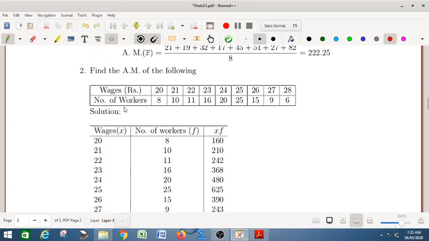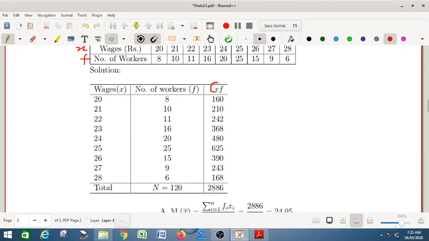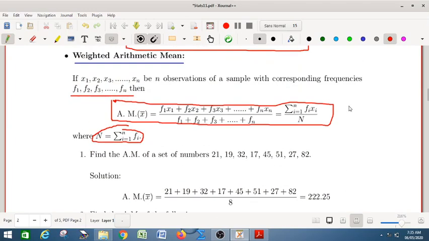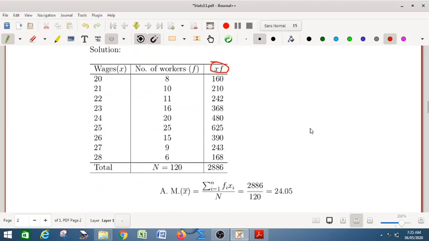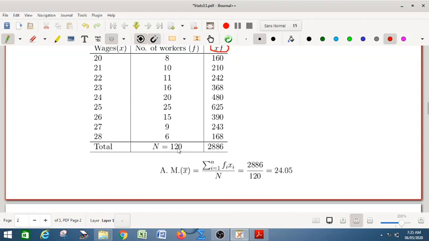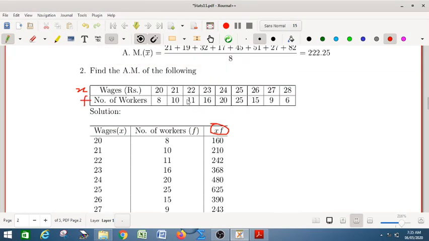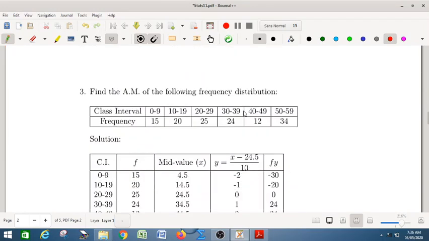But suppose you have frequencies, such as wages given along with the number of workers: the wages are your x values and the number of workers is your frequency. You have to find x times f, the total of xf, and the sum of the frequencies, capital N. Applying the formula for weighted arithmetic mean, you will get the result.